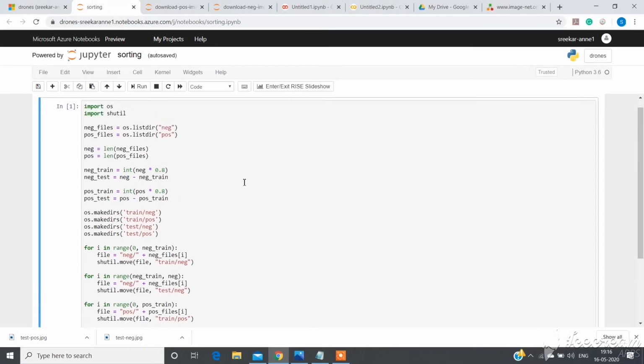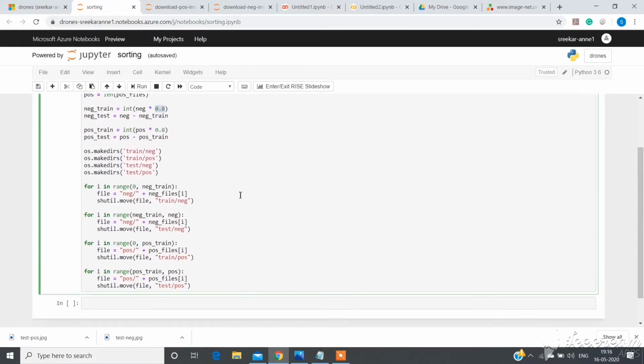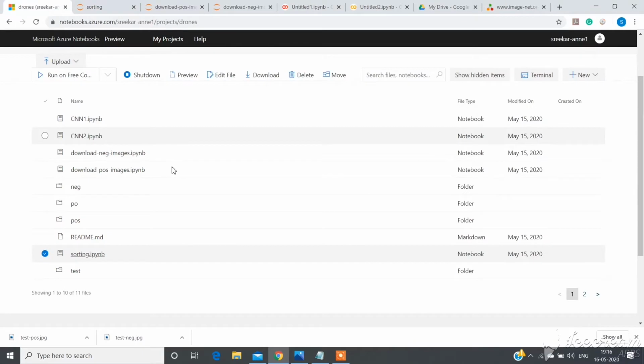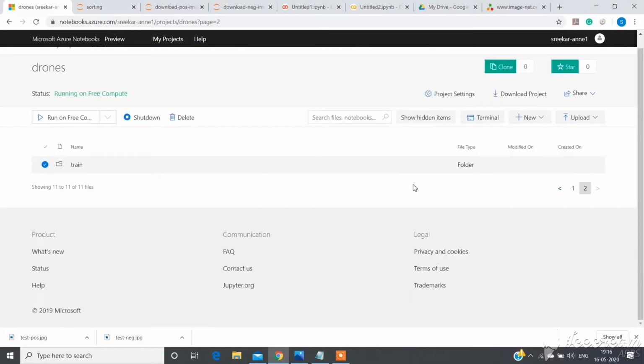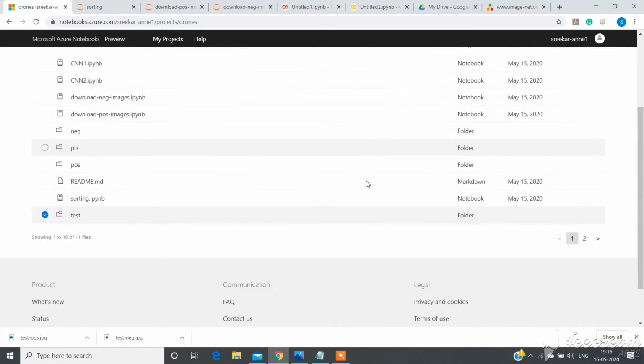I am dividing this dataset with 0.8 probability, which means 80% of my data will be training data and 20% of my data will be testing data. This is my sorting code. If I run this code, my dataset will get split into two types. One is train, as you can see here, and one is test, which is here.